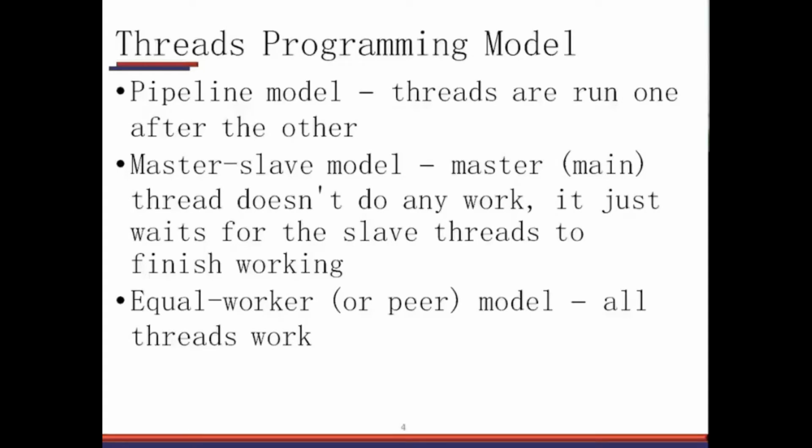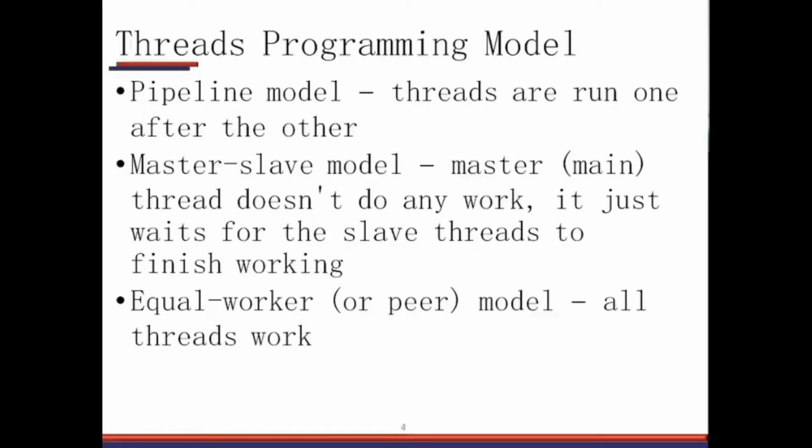The peer model or equal worker model is essentially one in which there is no direct correlation between the different threads which are working. In a real life example, if you go to a bank, there are different counters working, and each counter is able to work independent of the others. There is no dependency between those counters, so you can go to any counter and get the work done.